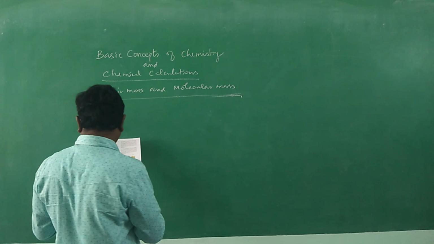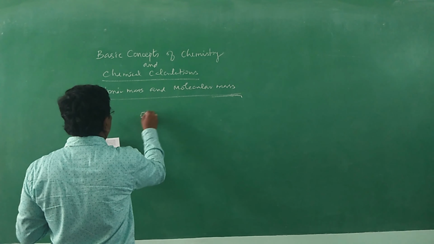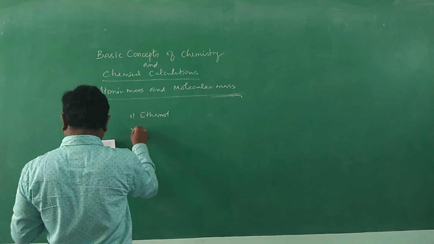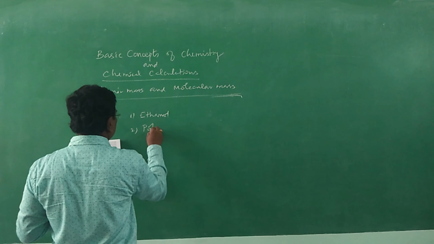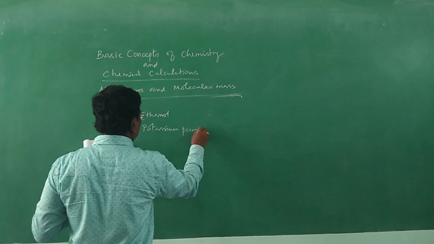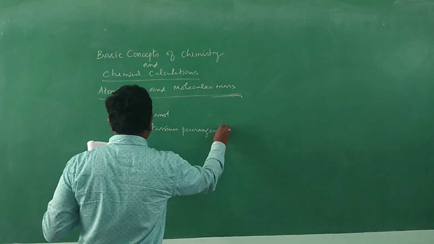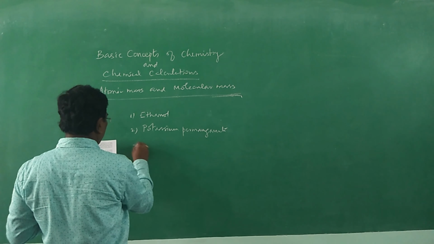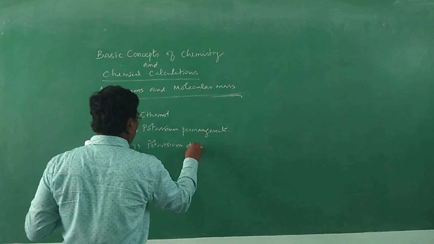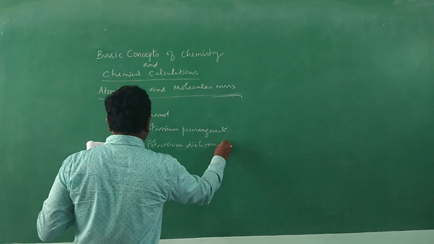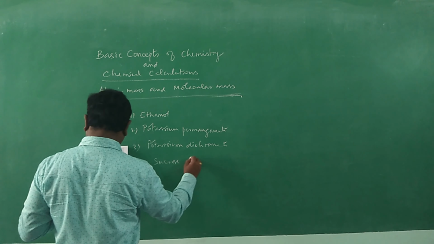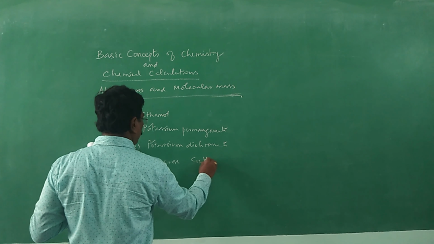Now what about the molar mass of the following? 1. ethanol, 2. potassium permanganate, 3. potassium dichromate, and 4. sucrose, C12H22O11.